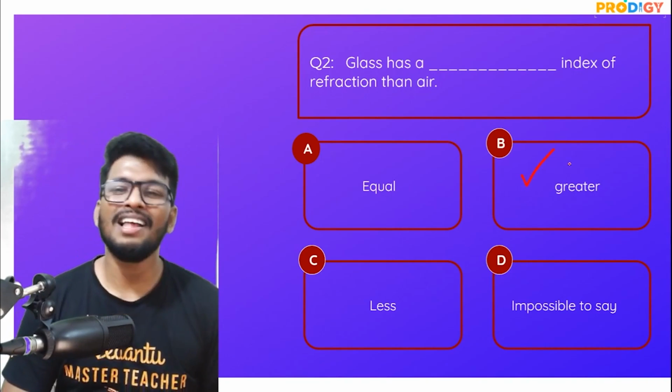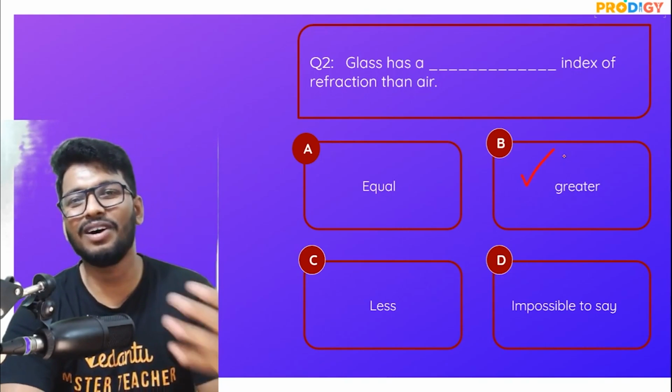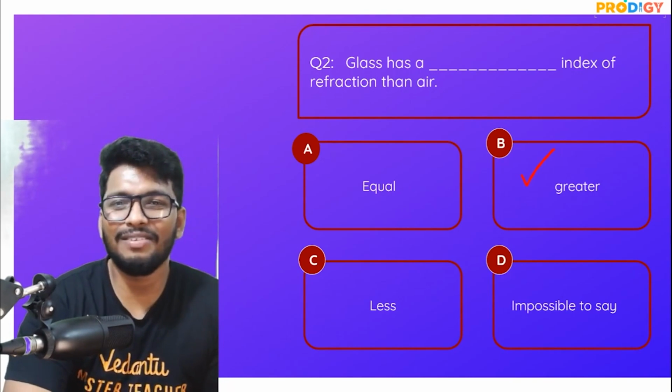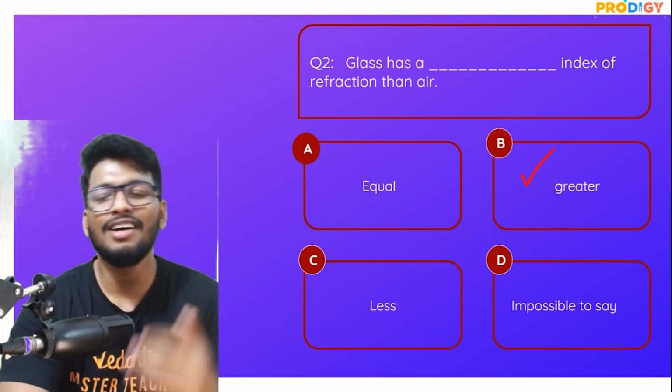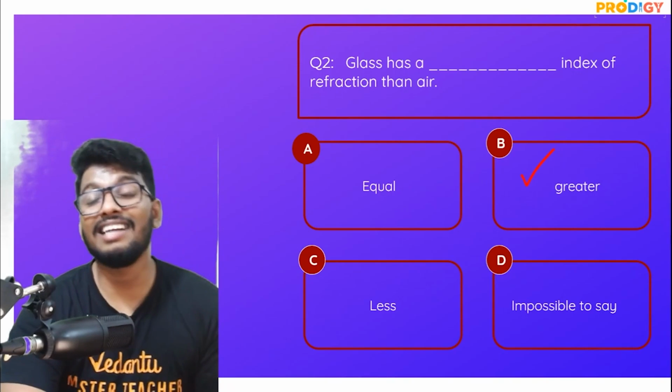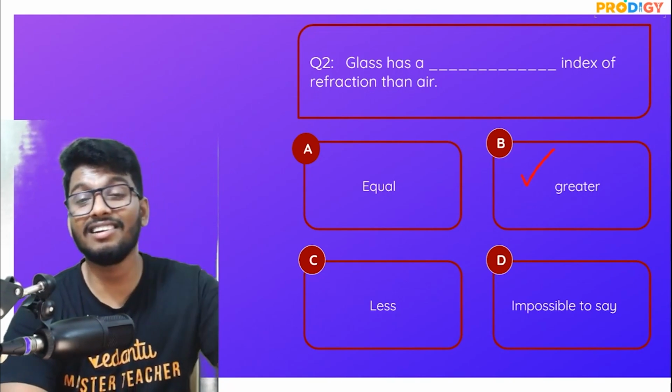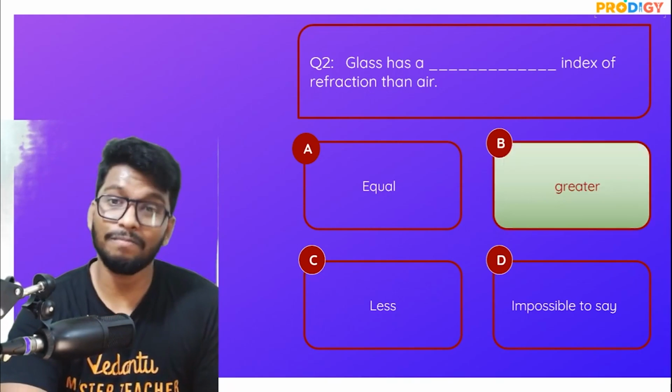Definitely greater, people. Glass for sure is one of the densest mediums that you have. So yes, it is a denser medium. It is much denser. It has a higher refractive index than that of air. So that is the answer.